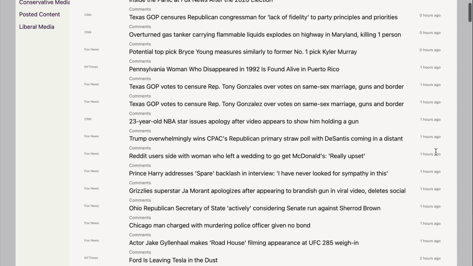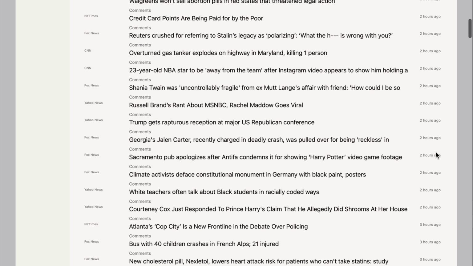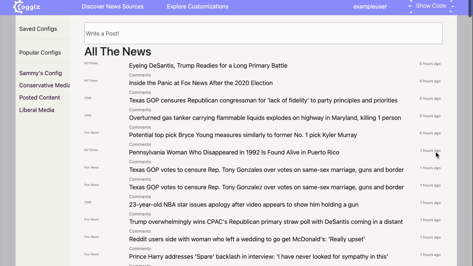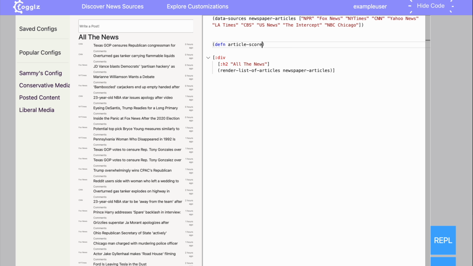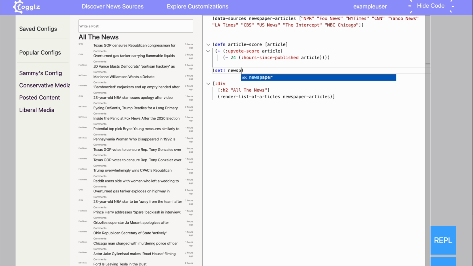Now you can truly use anything you want to sort these, but I find it's easiest to create a numerical score for each article. Sort of like a 1 to 10, how good is this article, and then sort the articles by that score. It's nice because it gives us an easy way to combine different information that we care about. For example, if we want to see recent news, but also upvoted news, we could do that, and then sort by that scoring.